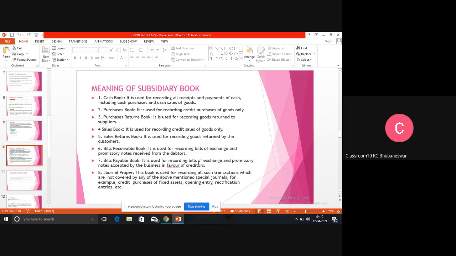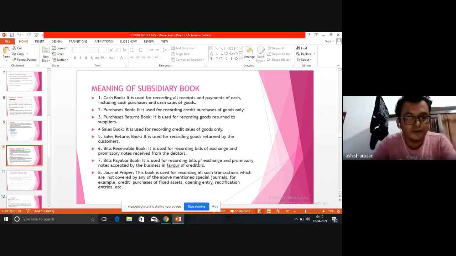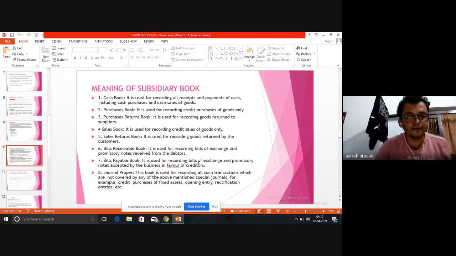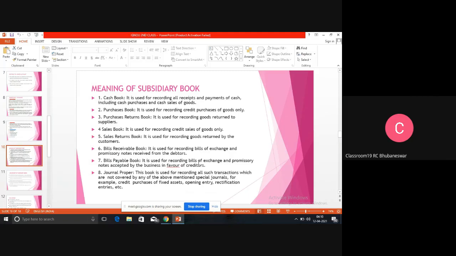If you have sold something on credit, where is it recorded? In the sales book, exactly. That means it is recorded in the sales book. But if you have sold in cash, where will it be written? In the cash book, exactly, very good. That means if it is done in cash, whether it is a purchase or a sale, it is recorded in the cash book.